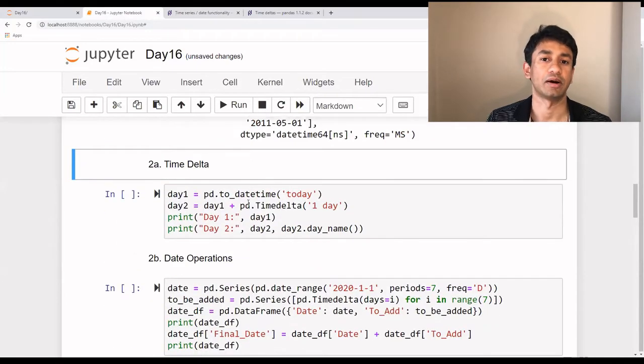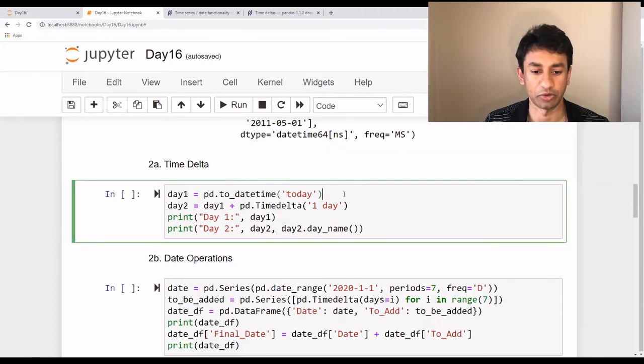Now let's see about the time delta. Usually when we are working on time series data, we do some kind of operations on it, be it finding the difference between 2 dates, or using a lag function to subtract a certain number of days from a particular date and then see whether there is any pattern, and so on. For these, you need to understand the time delta functions. So this is what I'm going to cover here.